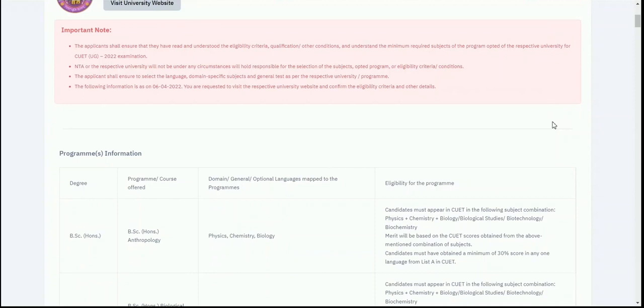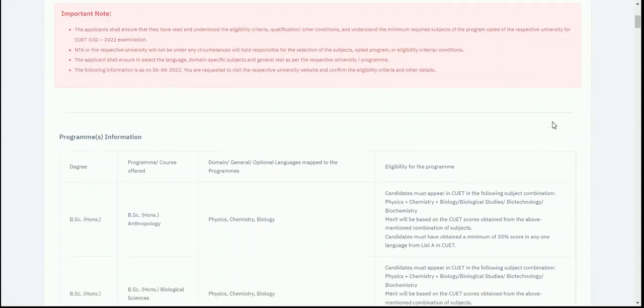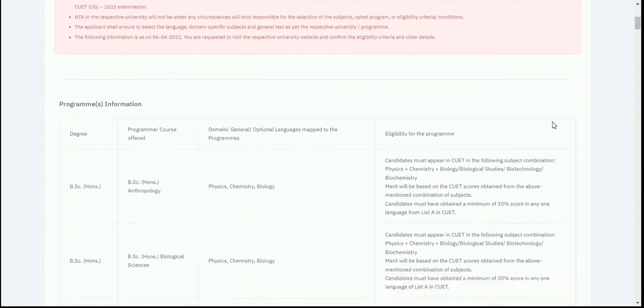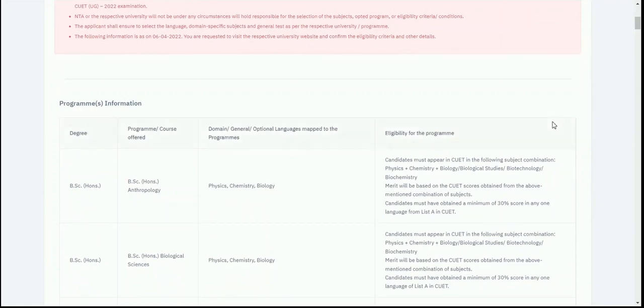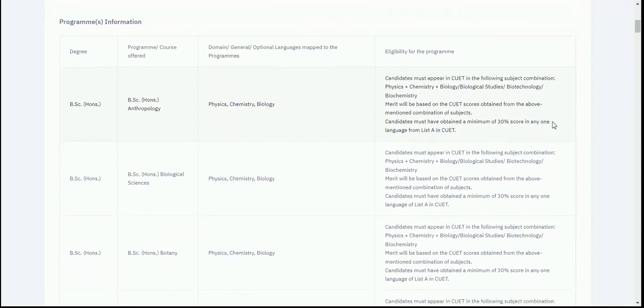So here in the program information, we have the list of programs which are being offered by the university. Here we have different columns like degree, program, courses offered, and the domain subjects. So if you want to apply for any of the degrees from University of Delhi, you will just scroll down and you can check the list of degrees which are being offered in the University of Delhi. Likewise you can see the degree name, the program and course offered in the university, and then you can also see the list of domain subjects for which you need to appear in the CUET examination for applying for this particular course in the university.